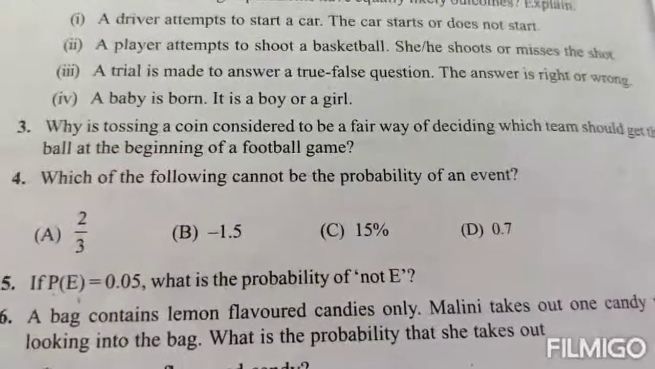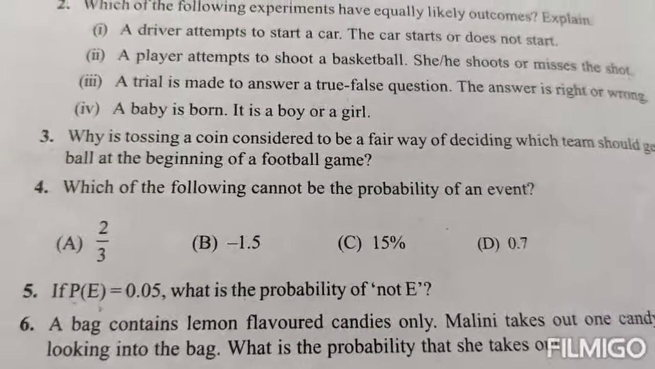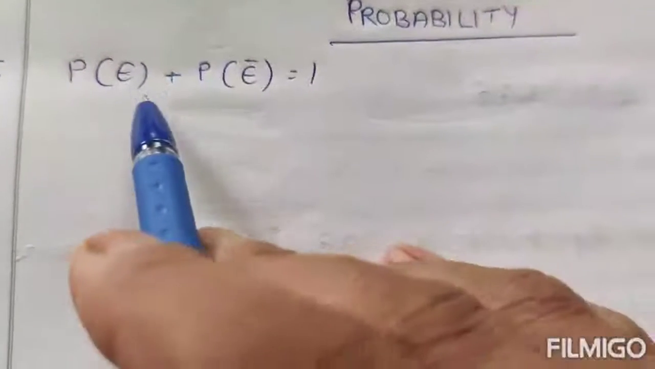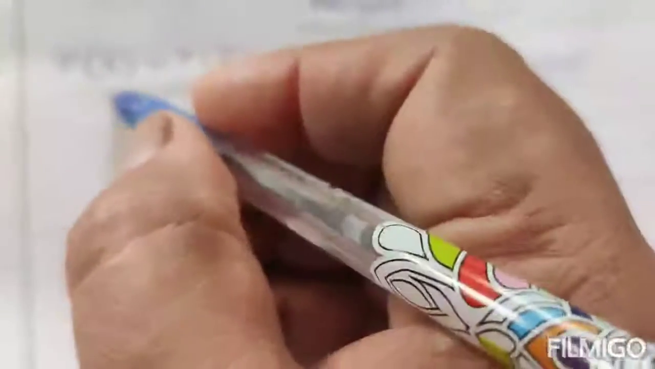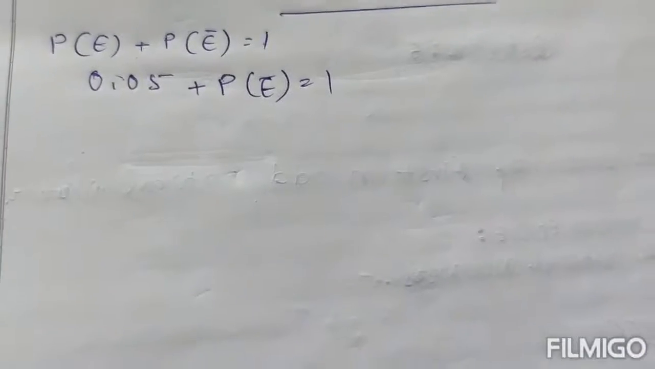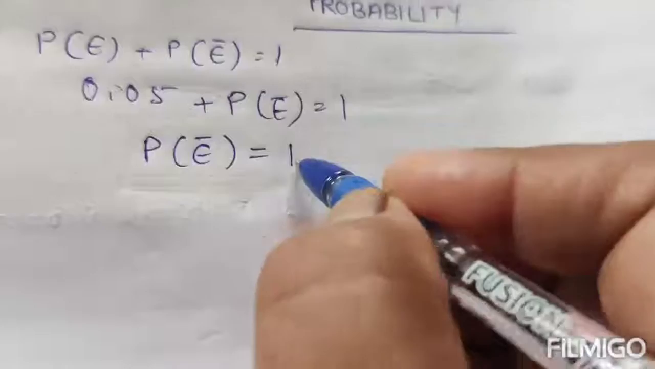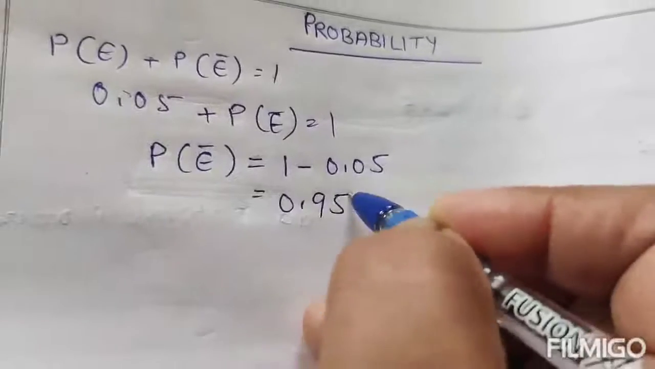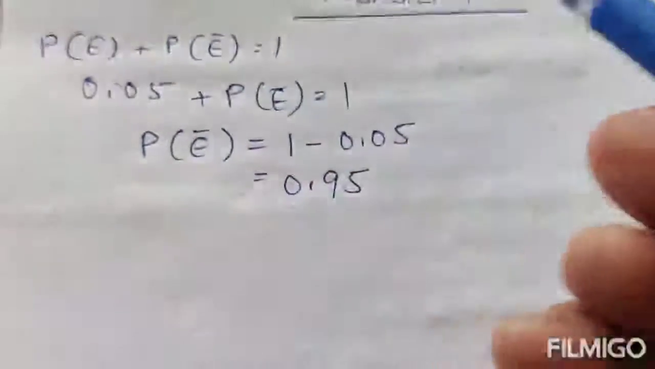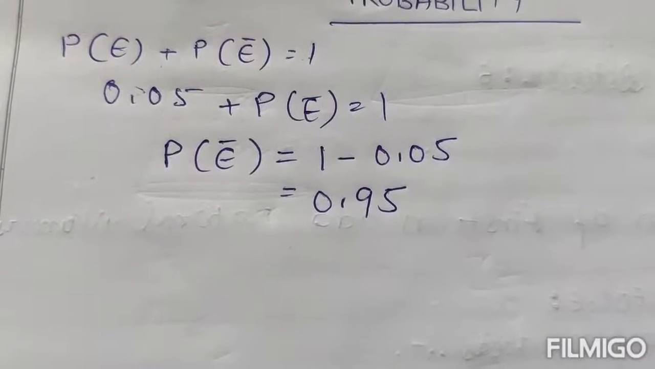We know that P(E) plus P(not E) equals 1. This is the formula: P(E) plus P(E bar) equals 1. If P(E) equals 0.05, then P(not E) equals 1 minus 0.05, which is 0.95. The sum of the probabilities is 1.